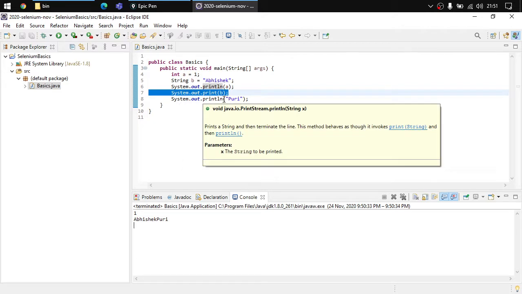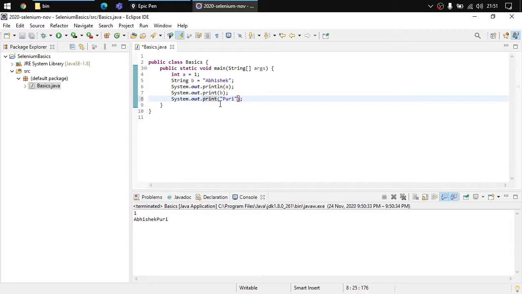I'll make a change here. I'll keep this as print. I'll run this code. I'll click here and the code will run. You can see that Abhishek Puri. Now the cursor has not moved to the next line.